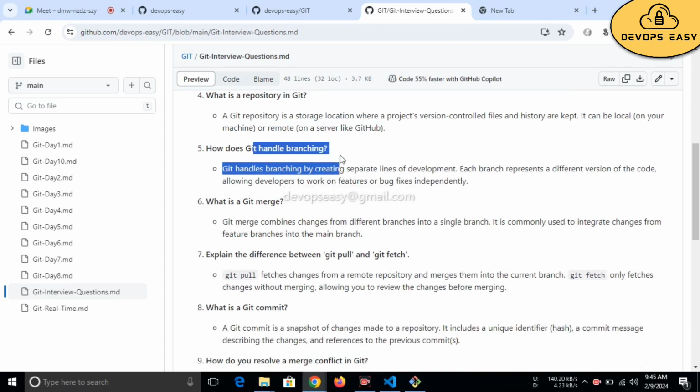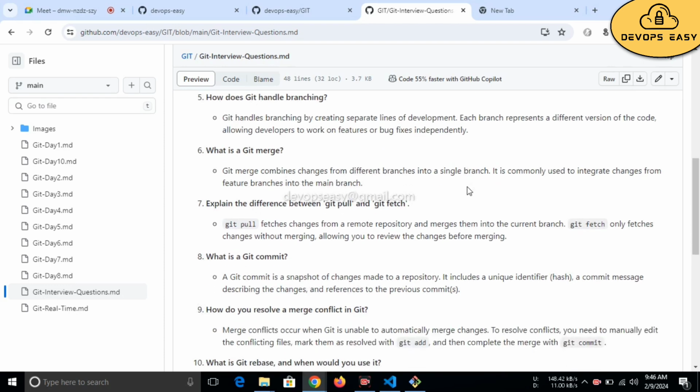How does Git handle branching? Git handles branching by creating separate lines of development. Each branch represents a different version of code, allowing developers to work on a feature or bug fix independently. I told you, if a developer wants to work on some feature, it is best to create a separate branch rather than working on the master branch. The same thing is written here. So what is git merge?